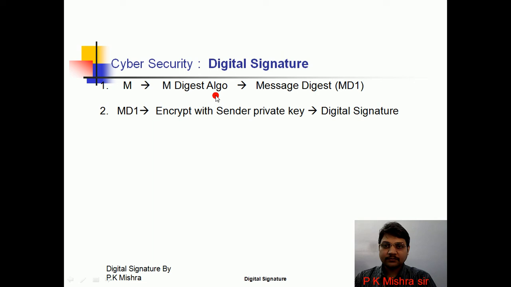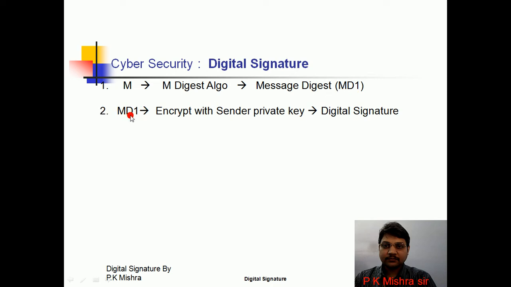There are a number of message digest algorithms like MD5, SHA. But I am not going into detail about the message digest algorithm because this is not in your syllabus. Okay, this is the message, and the sender will apply the message digest algorithm on this message, and the output is the message digest. Suppose it is called MD1.